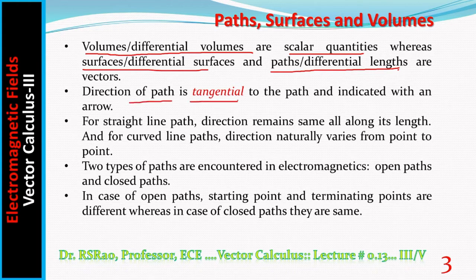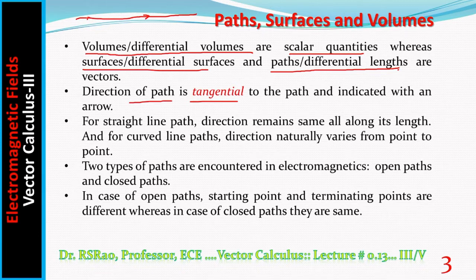Direction of path is tangential. Let us suppose there is a path something like this. Direction we have to indicate, then only it is a path, otherwise it is simply a curve. Now it is a path. What is the direction of this path? This question can be answered only when you specify where you want the direction, the point where you want to know the direction. Let us suppose at this point you are asked to find out the direction.